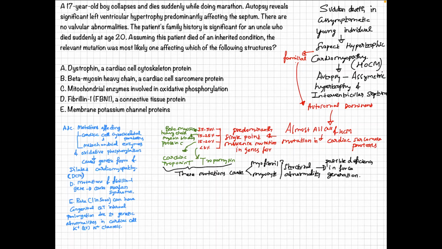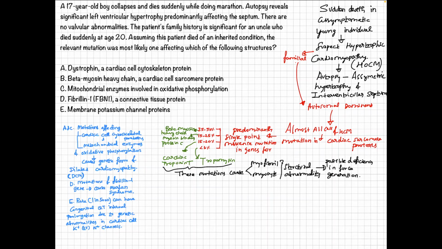Let's rule out the distractors. Option A, the dystrophin protein mutation, and option C, the mitochondrial enzyme mutations involved in oxidative phosphorylation, are unlikely to be seen in hypertrophic cardiomyopathy because these mutations are typically seen with DCM, the dilated cardiomyopathy. Option D, the fibrillin gene mutation, which is a connective tissue protein gene mutation, is usually seen with Marfan syndrome.